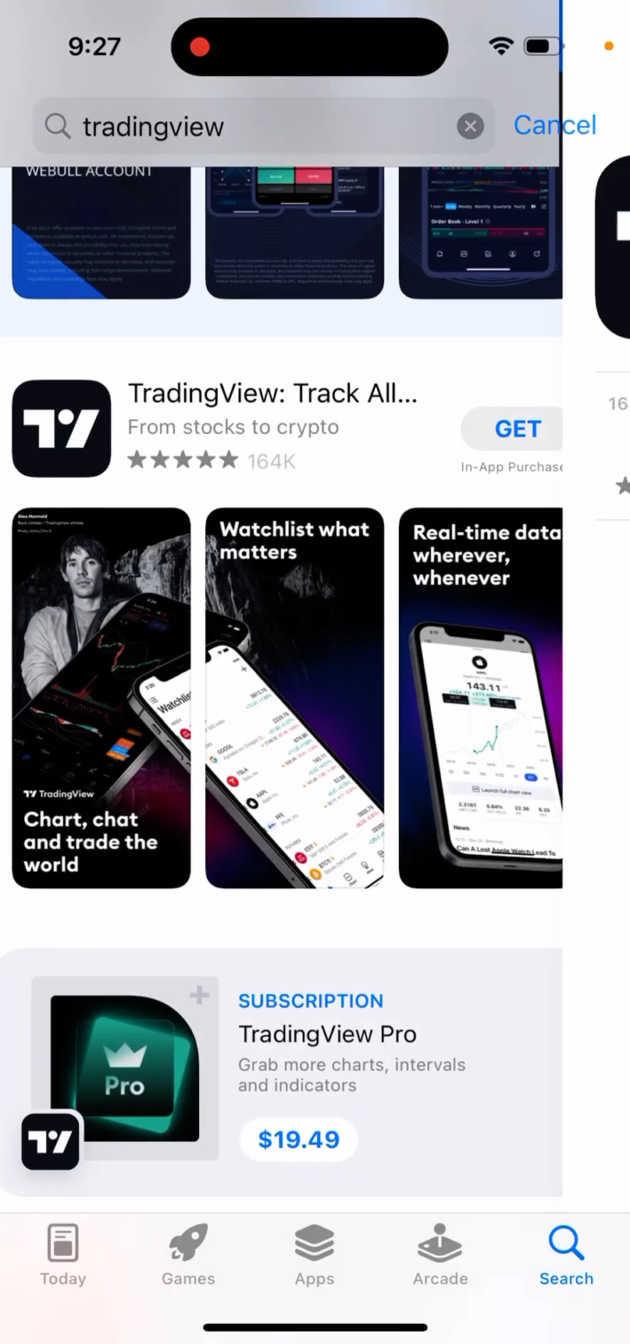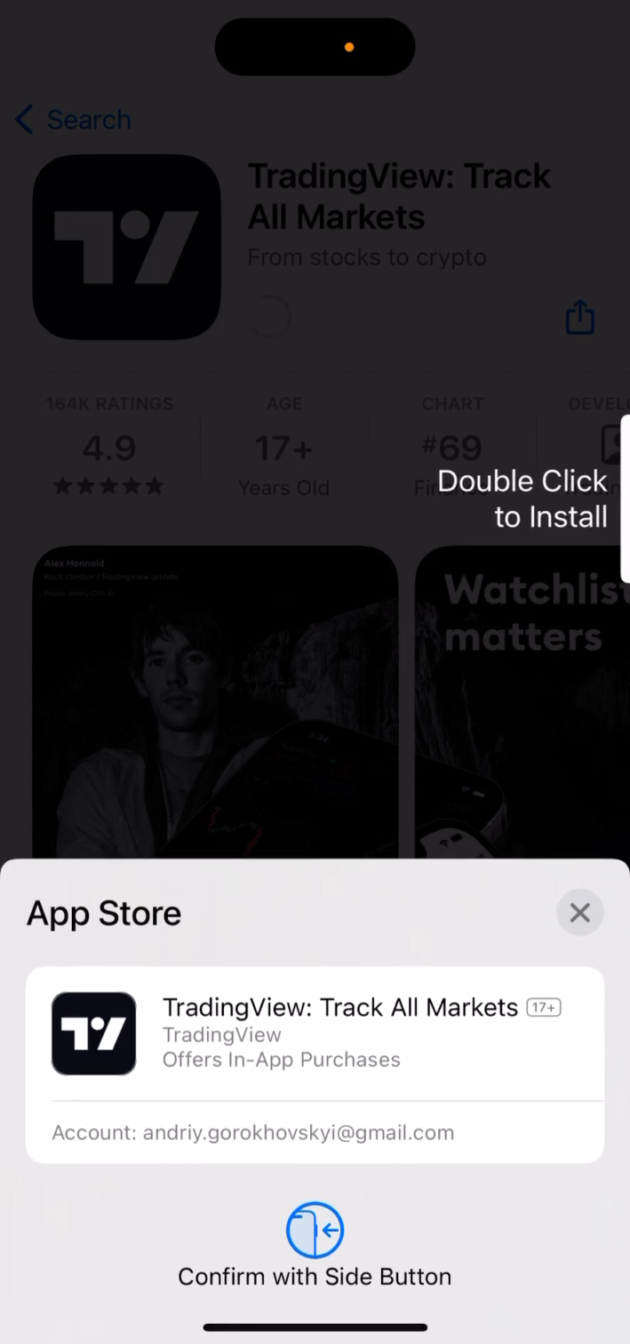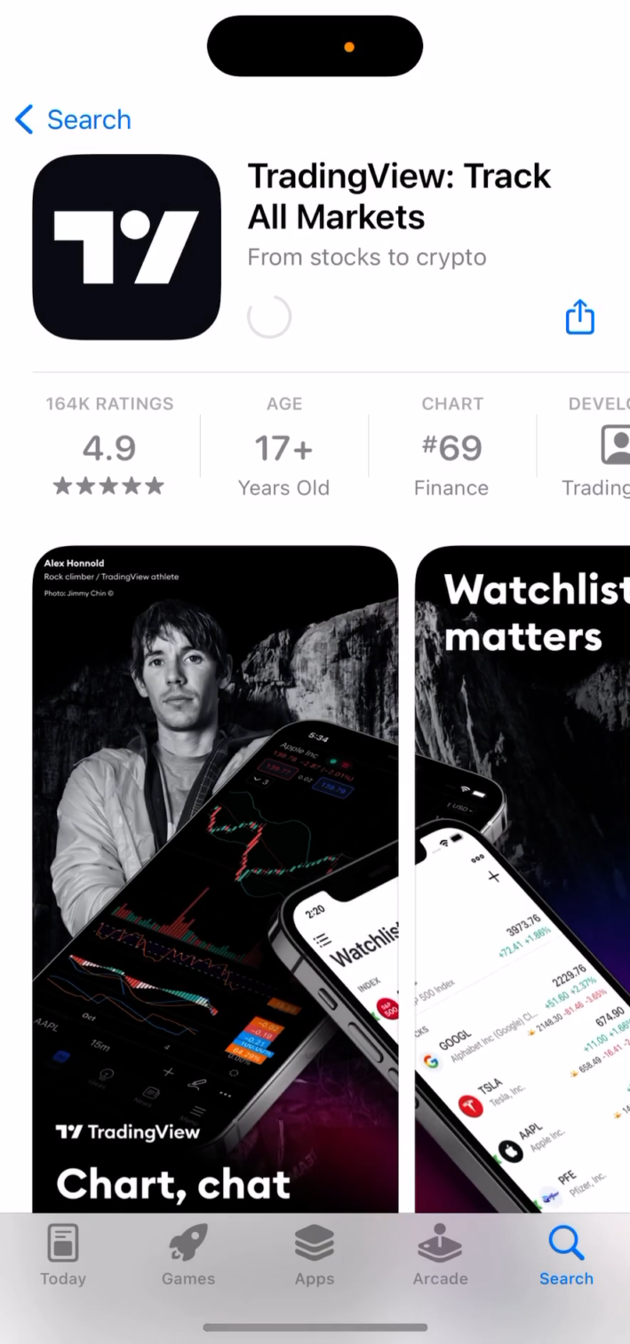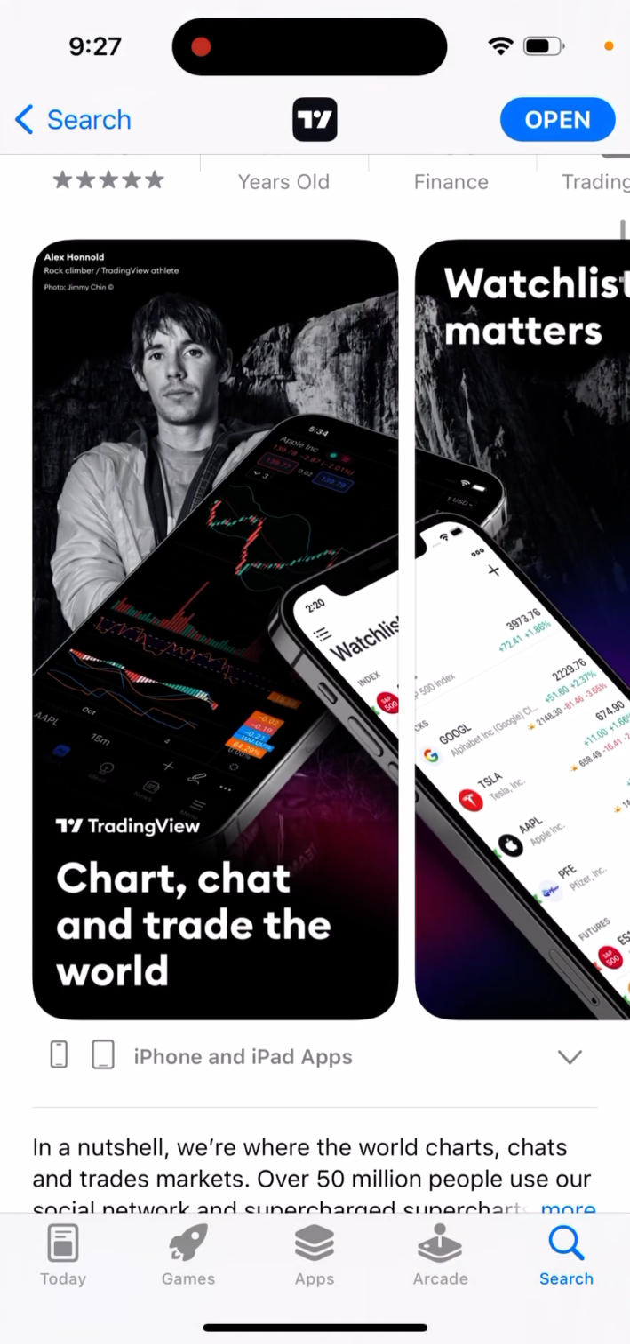Hey there, here is the trending app in finance called TradingView, where you can easily track all markets. And let's just install it. And you can see 160,000 plus ratings here. It's in top charts in finance. Chart, chat, and trade the world.